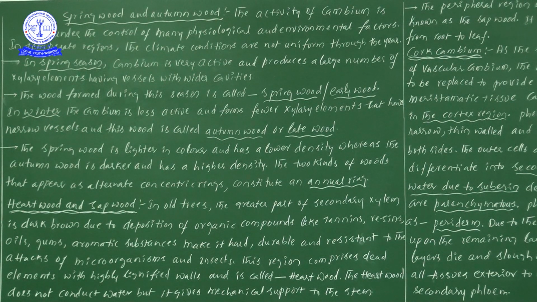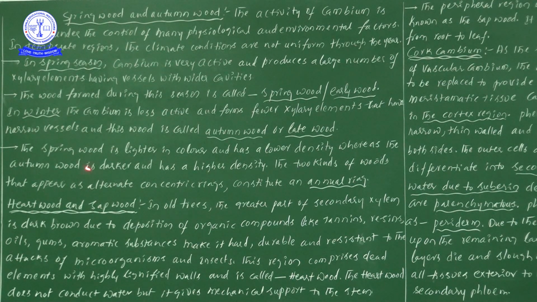Next one, if you take winter season, there cambium is less active. Due to the less active nature, xylem elements are produced, but very few in number. Fewer means very less, and these vessels also have narrow lumen. Such wood we will be calling autumn wood or late wood. So in spring season we observe the formation of spring wood or early wood, and in winter season we observe the formation of autumn wood or late wood.